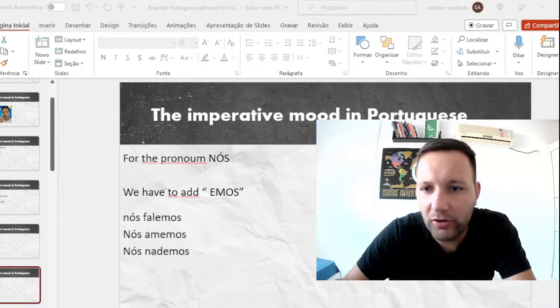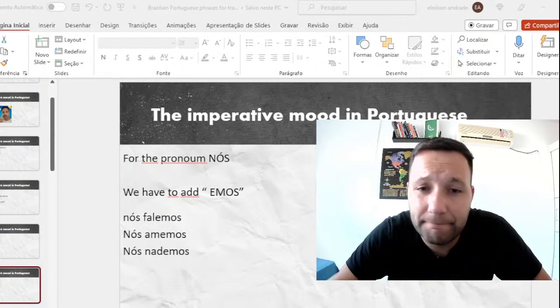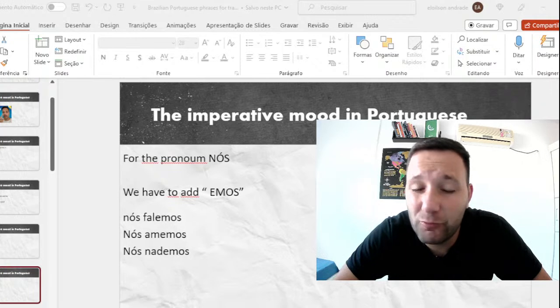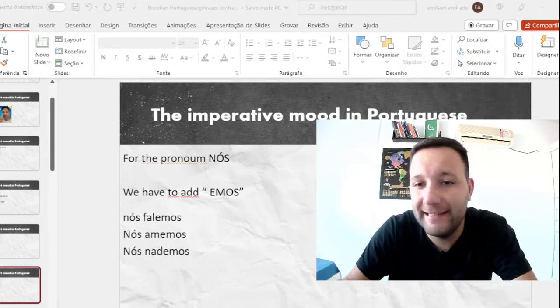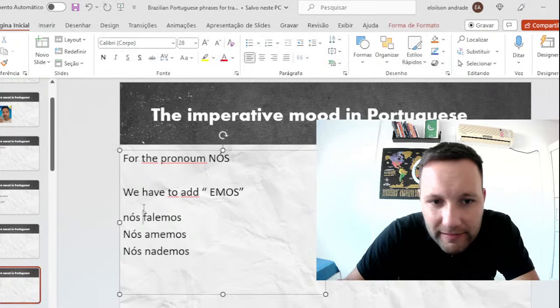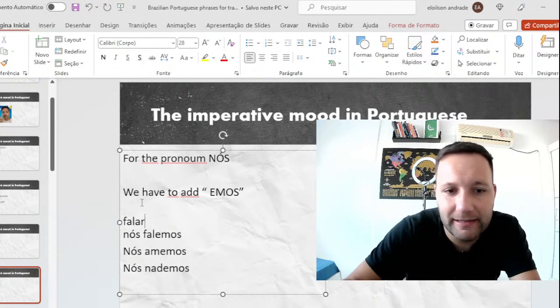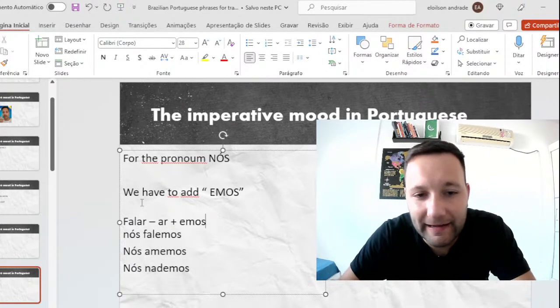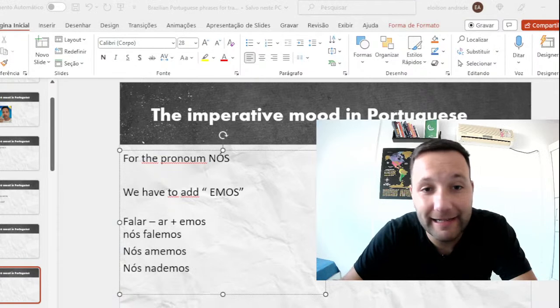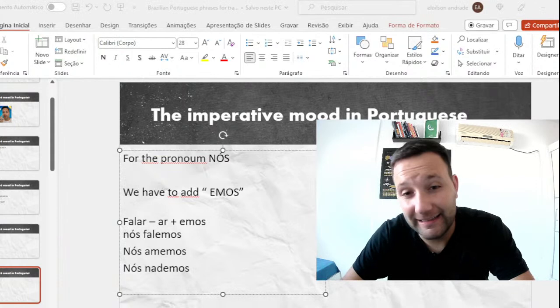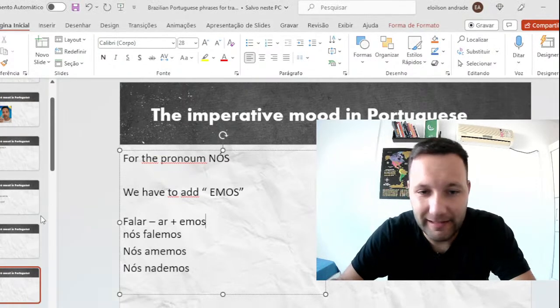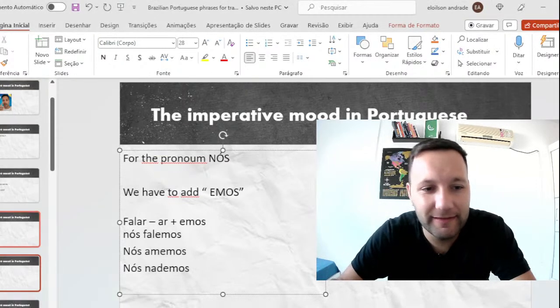Let me go to the next pronoun. That would be nós. Nós is we. We have to add emos at the end of the verb, and of course cut the R. Falar, que nós falemos. Let me write here for you to see the difference. Falar, we cut this R and we add emos. Falar, falemos. Amar, amemos. Nadar, here's to swim. Nadar, nademos. Easy? Easy, yeah? Let me know if it's easy or not.